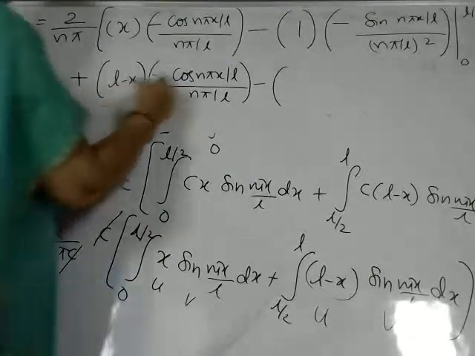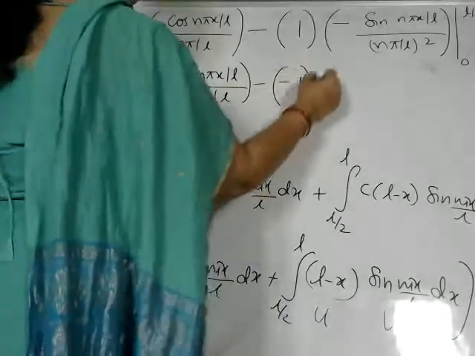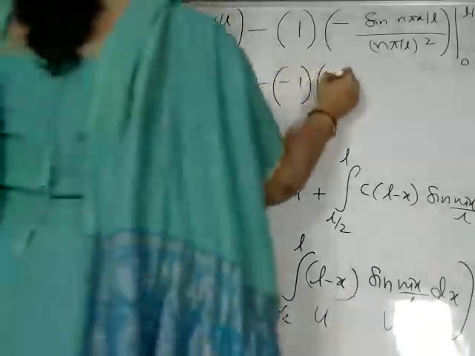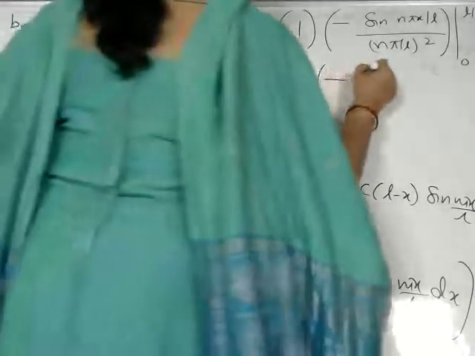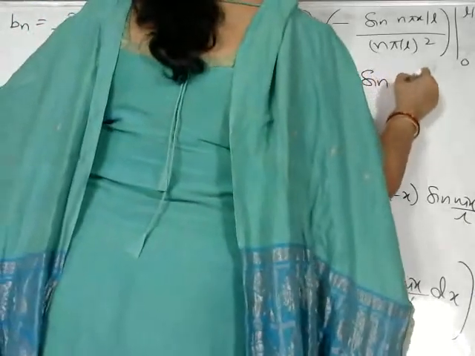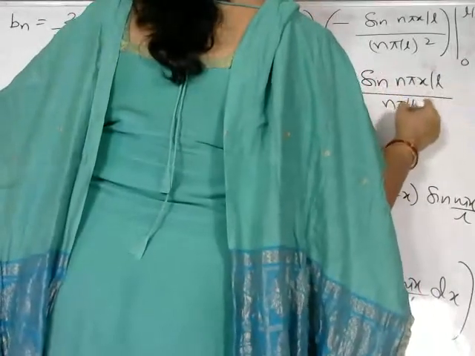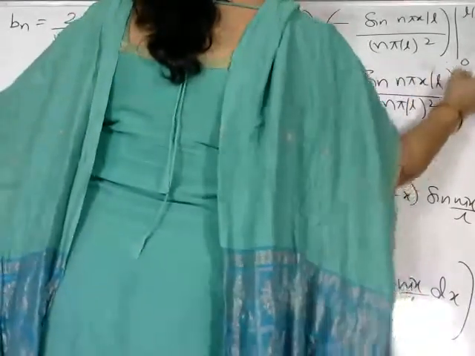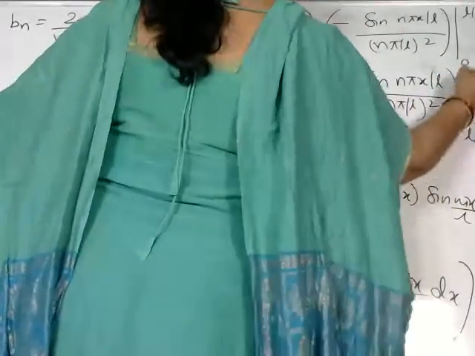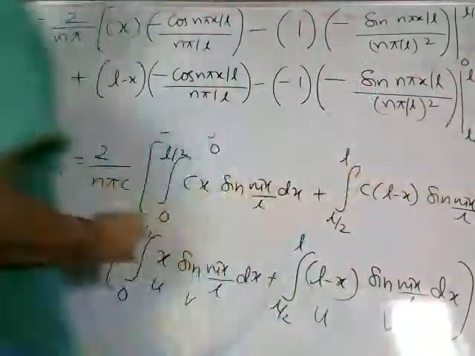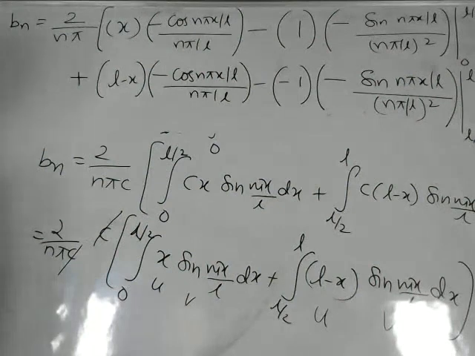X derivative is 1, so 0 minus 1. Minus 1 into, already we have a minus sign, integral of cos function is sine. Sine n pi x by L by n pi by L whole square. These all to be taken from the limits L by 2 to L. So now we'll simplify it.